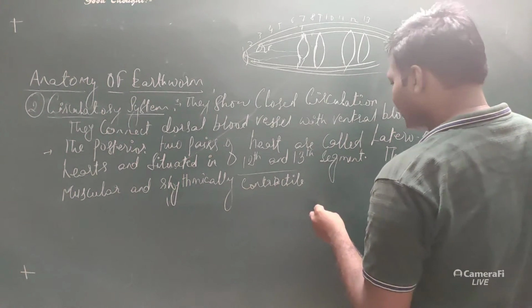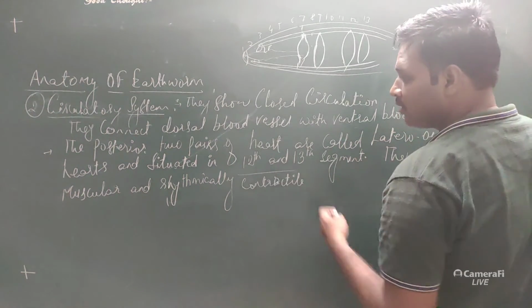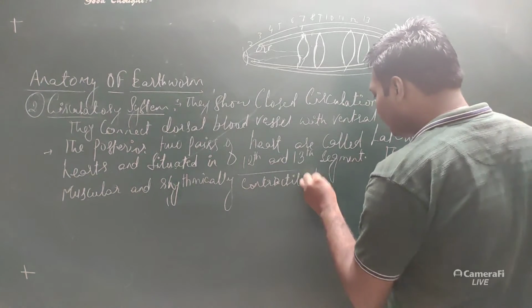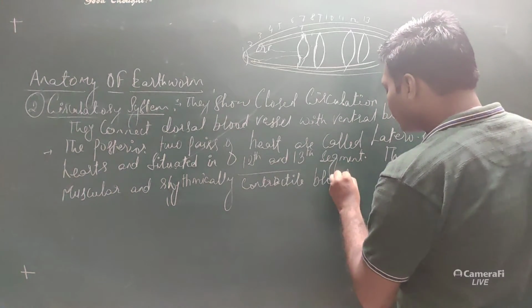Okay, they are thick, muscular, rhythmically contractile blood vessels.